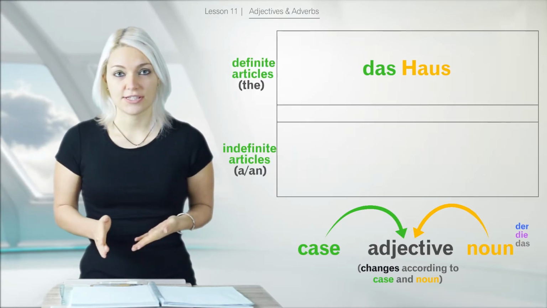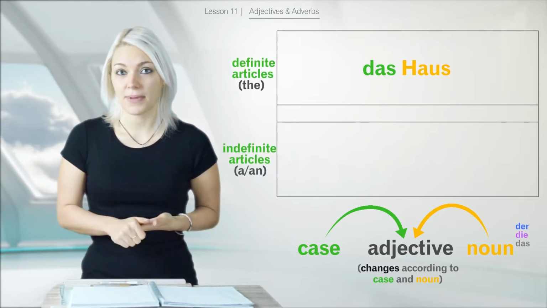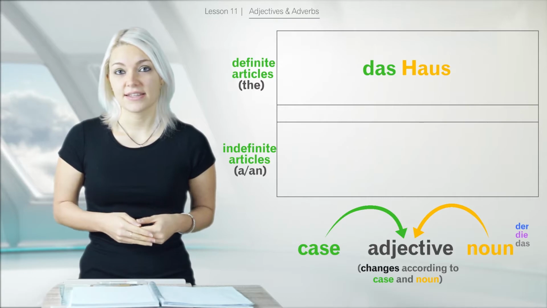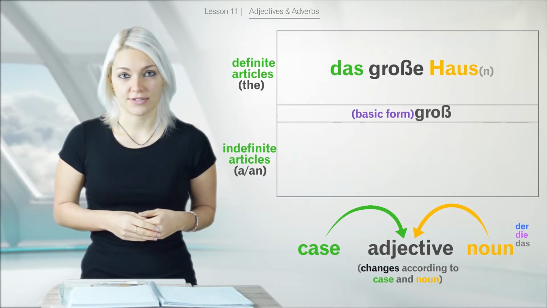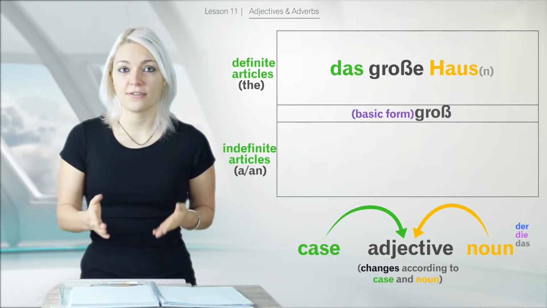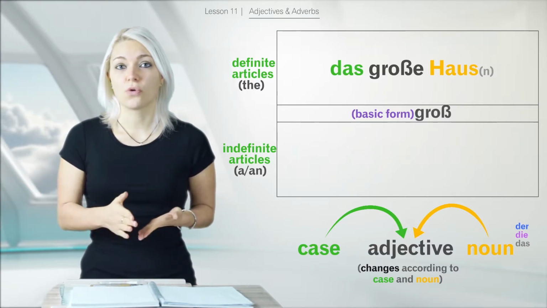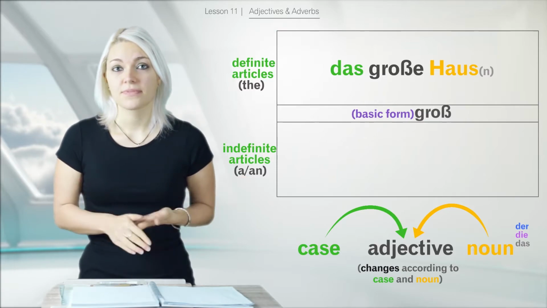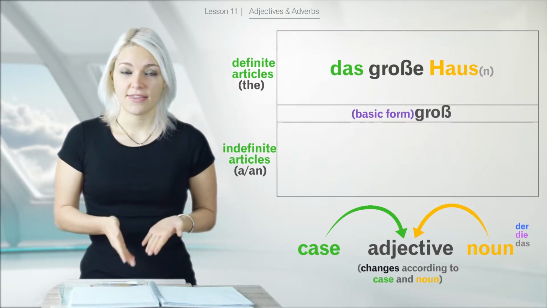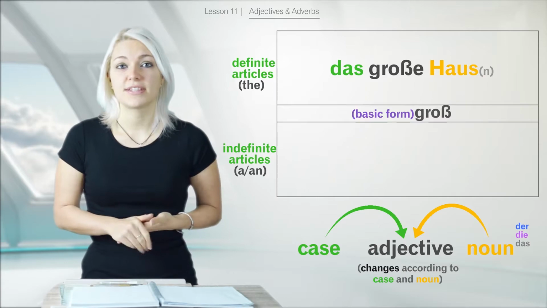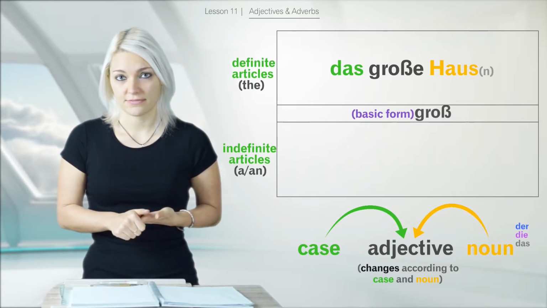Let's add an adjective. Big, the big house. Das große Haus. So you see, you don't have the basic form that you have found in the dictionary, which would be groß without the E. In this case, there's a noun that follows, so das große Haus.